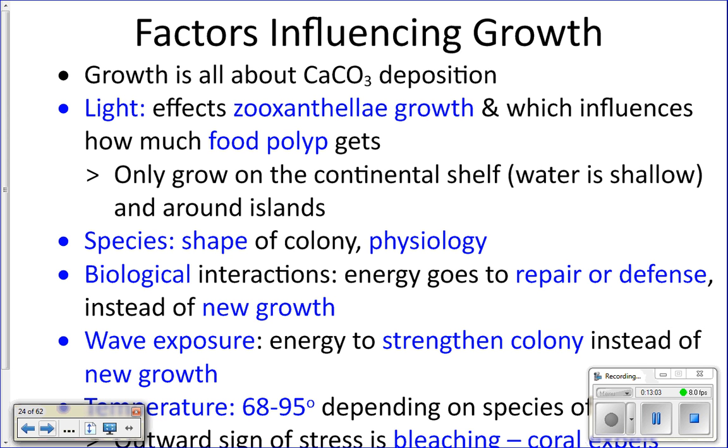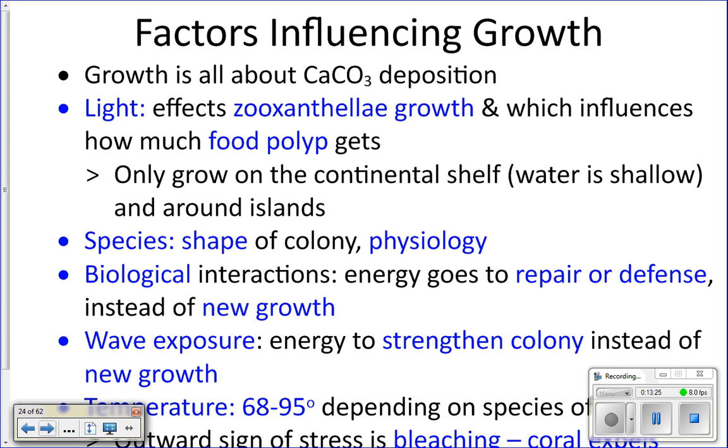Because these corals do need light, that's why you only find them on the continental shelf, or around islands, because the islands create a shallow place in the open ocean. So it allows for them to be attached to a surface and still be exposed to the sunlight.